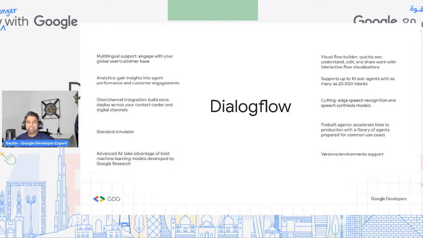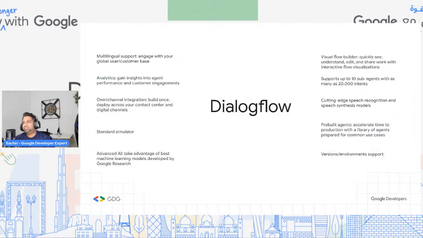And the most important thing is the advanced AI capabilities. You get to take advantage of the best of machine learning models developed by Google. Along with that, you have visual flow builders. You have support for up to 10 sub-agents with as many as 20,000 intents. These are some of the things I want to highlight, because when you're building a chatbot, you need to keep all of this in mind.